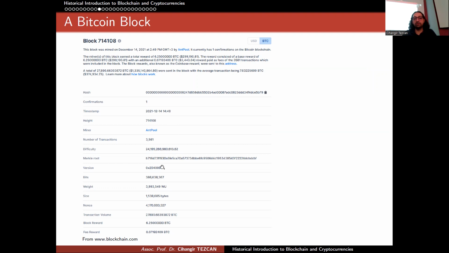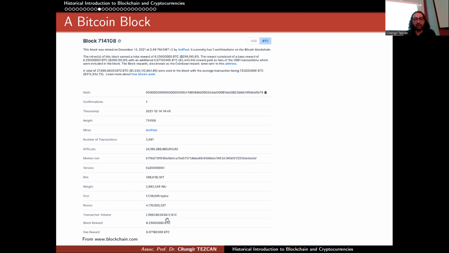And you can see that the Merkle root is here. This is the Merkle root of all of these 3,000 transactions. And this is the nonce value the miner used. And as you can see, the size of the block is more than 1 megabyte, as I told you. So you might think that this contradicts the idea that a Bitcoin block cannot be larger than 1 megabyte, but actually, due to the SegWit update, we virtually increase this number to 4 megabytes.